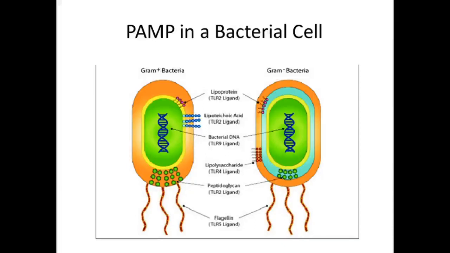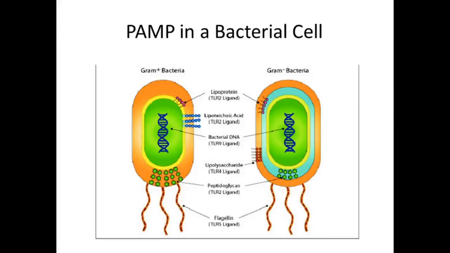This is the depiction of PAMP in a bacterial cell. Many specific molecular patterns are available on a bacterial cell, may it be the gram-positive bacteria or the gram-negative bacteria. It could be the cell structure, the cell wall structure, the lipoprotein or lipo nucleic acid, or the bacterial DNA, or lipopolysaccharides, or peptidoglycan, or the protein which is available in the flagella of a bacteria. These all help the body cells, the macrophages and natural killer cells, to identify the pathogens.